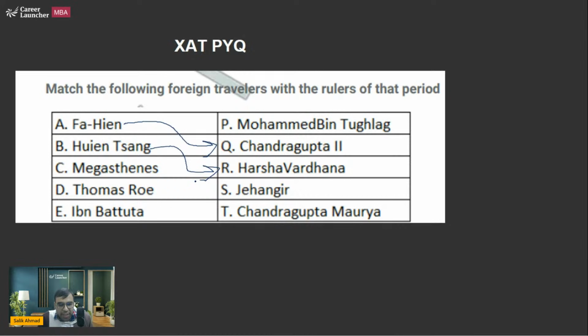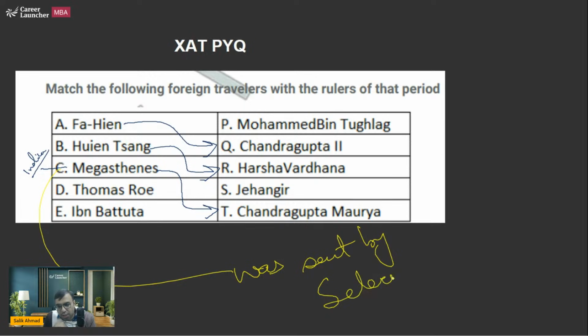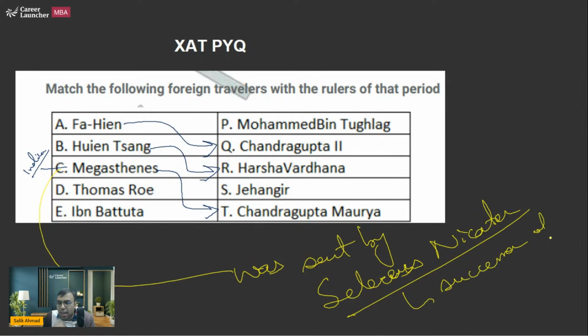I'm sure you must be aware that Megasthenes was a Greek ambassador sent by Seleucus Nicator to the court of Chandragupta Maurya in Patliputra, which today is called Patna. He wrote a book called Indica, which later led to India being named. So the name India comes from the Indica book by Megasthenes. He was sent by Seleucus Nicator, and Seleucus Nicator was a successor of Alexander the Great.